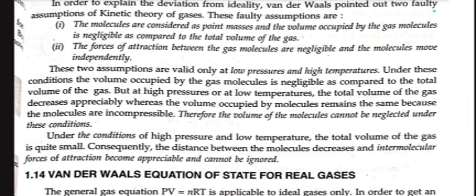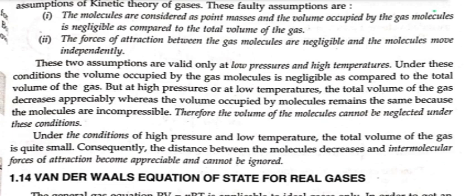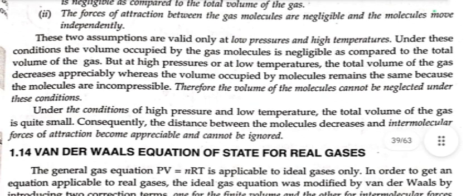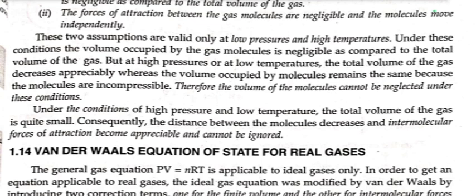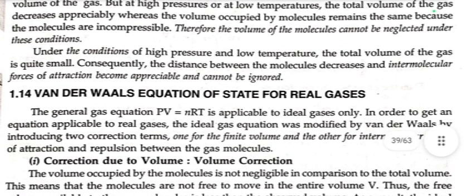Under these conditions, the volume occupied by the gas molecules is negligible as compared to the total volume of gas. But at high pressure or at low temperature, the total volume of gas decreases appreciably, whereas the volume occupied by molecules remains the same because the molecules are incompressible. Therefore, the volume of the molecules of gas cannot be neglected under these conditions. Under the conditions of high pressure and low temperature, the total volume of the gas is quite small. Consequently, the distance between the molecules decreases and intermolecular forces of attraction become appreciable and cannot be ignored.